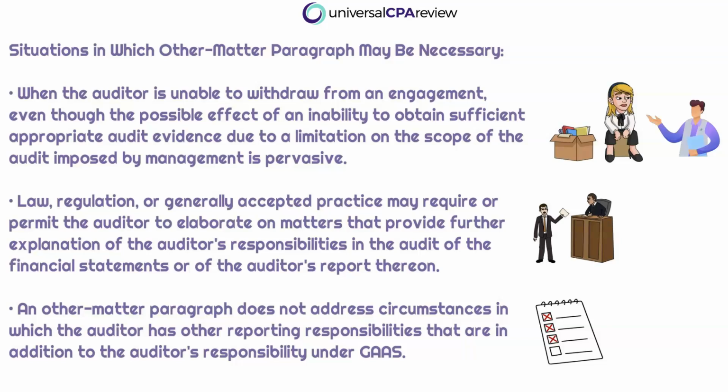When the auditor is unable to withdraw from the engagement, even though there's a scope limitation, but they're still not allowed to depart from the engagement, right? Maybe it's mandated by law. The fact that they couldn't withdraw from the engagement would need to be disclosed or could be disclosed in the other matter paragraph. Right? So if law, regulation, or generally accepted practice requires that the auditor elaborates on matters that provide further explanation specific to the auditor's responsibility, they could do that in the other matter paragraph.